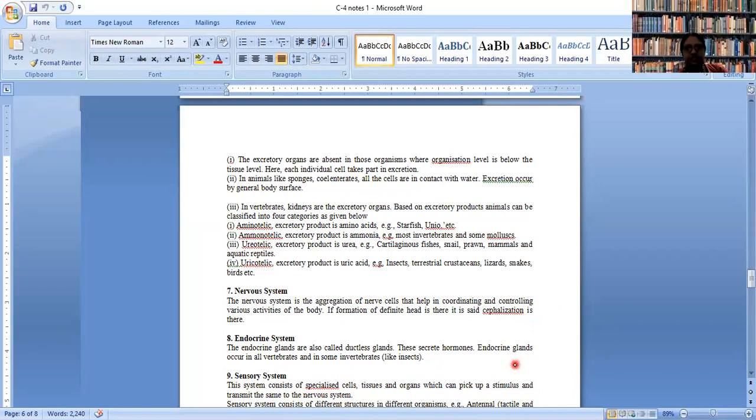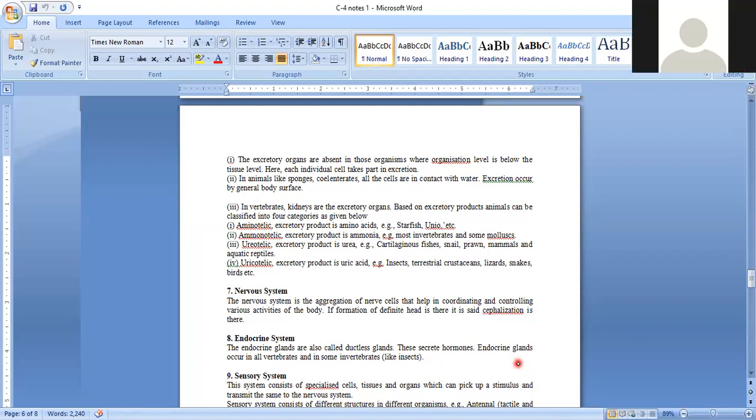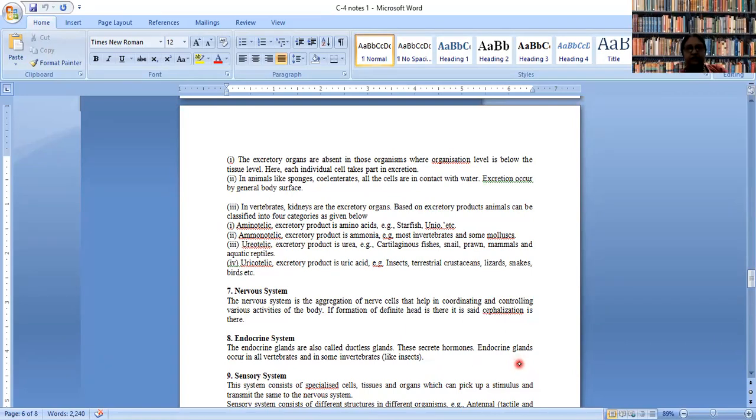So I have a question here. If we already have a nervous system present in our body for control and coordination, why do we require the endocrine system also? Yes, Ayushi. Ma'am, because the nervous system reacts to spontaneous stimuli, but the endocrine system is required as it helps for internal growth, which is a long-term process. Very good. Very good. Any other?